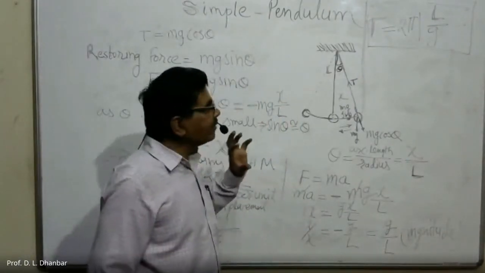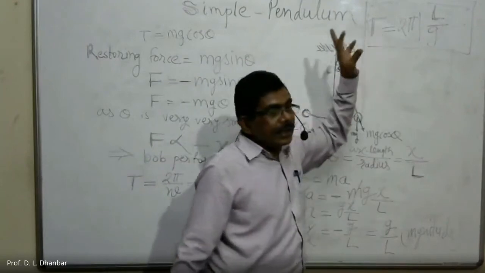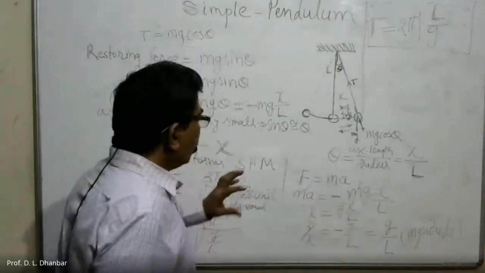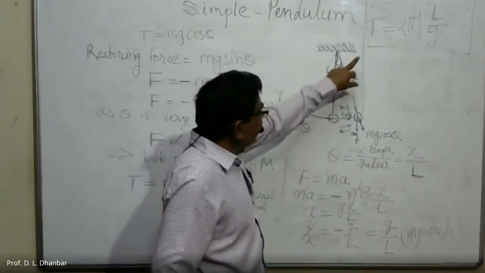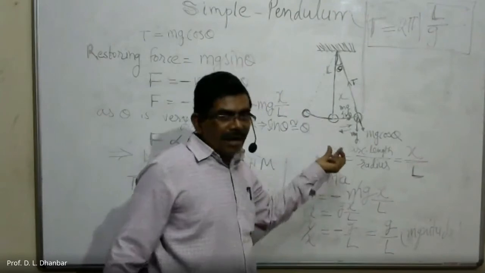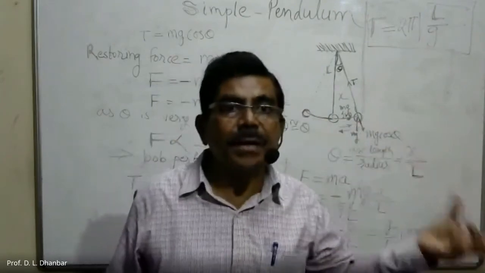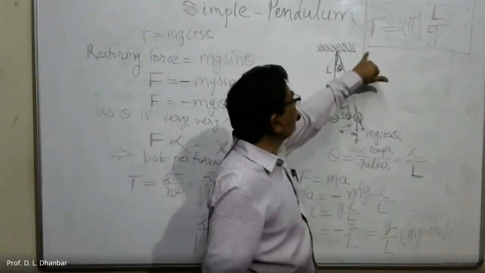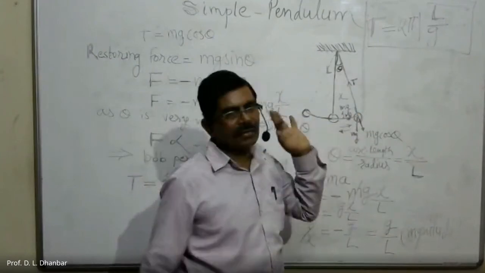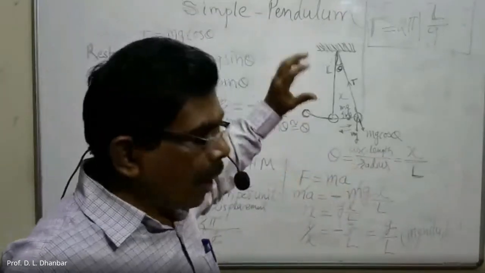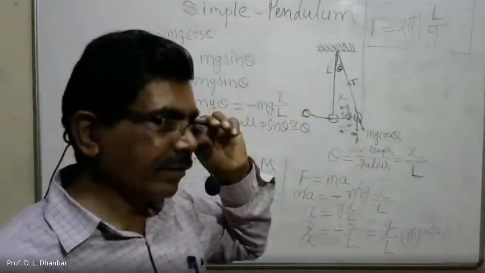And the last thing is that this time period is independent of the mass of the bob. Means this equation is satisfied for small mass particle as well as big mass particle. There is no change in the time period if you change the mass of the bob. So these are the main points as far as this time period is concerned.